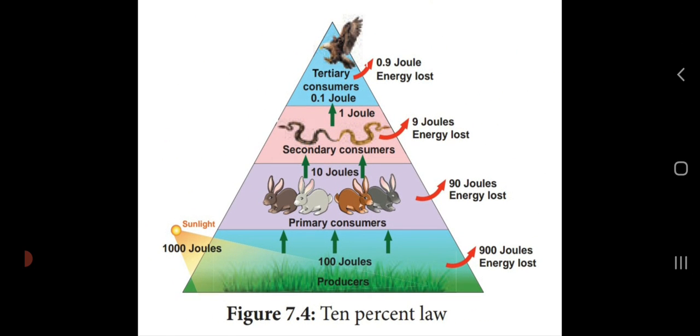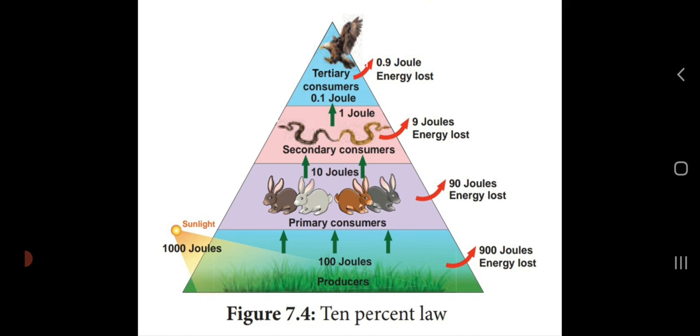Dear students, see the diagram. There are 4 trophic levels. Basic ones: T1, T2, T3 and T4. T1 is occupied by plants, the producers. T2 is occupied by primary consumers, that means the second trophic level. Then the third trophic level T3 is occupied by secondary consumers. Then the last one is T4, tertiary consumers. So the basic one is producers.